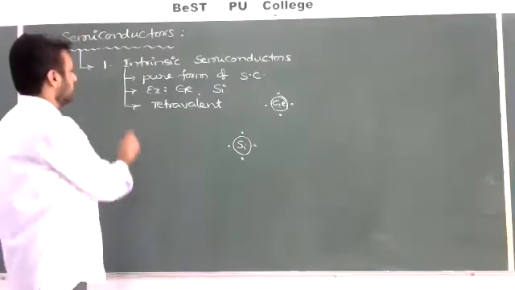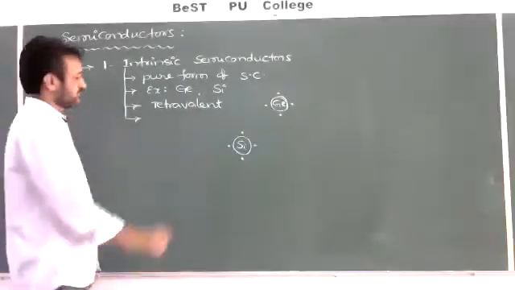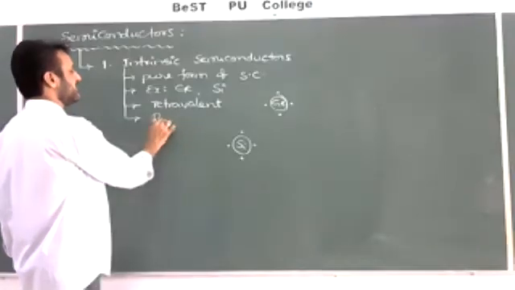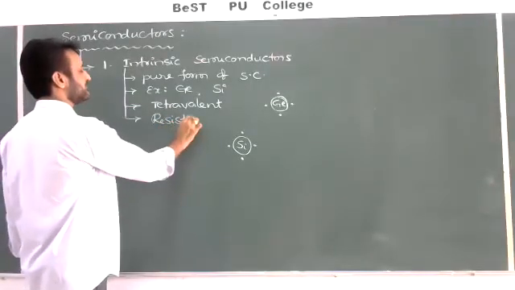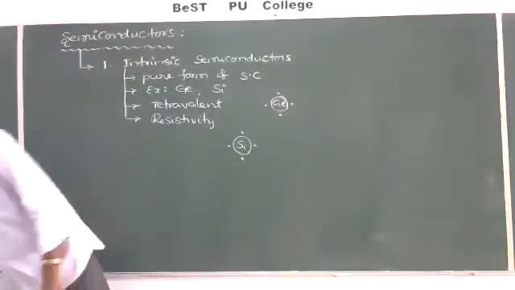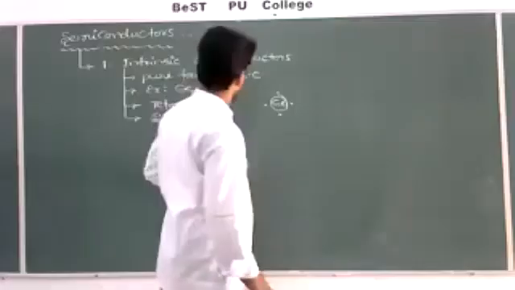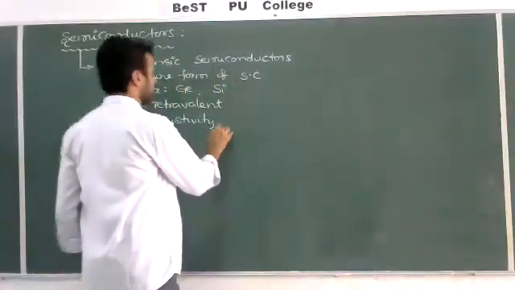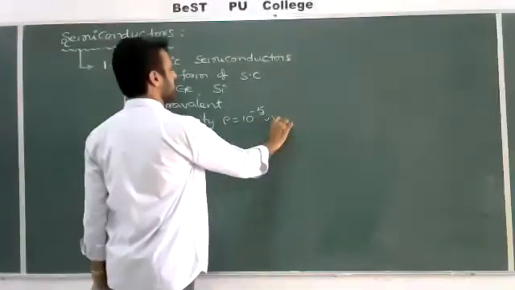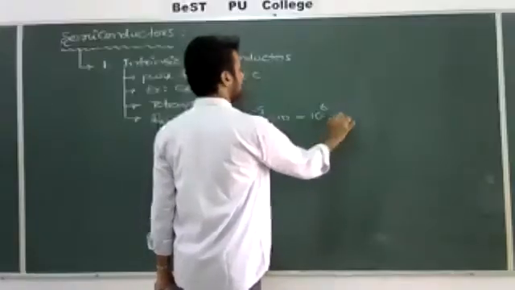These semiconductors also have less conductivity, or more resistivity. In the previous class I already gave the resistivity value. Resistivity rho is equal to 10 to the power of -5 ohm meter to 10 to the power of 6 ohm meter.